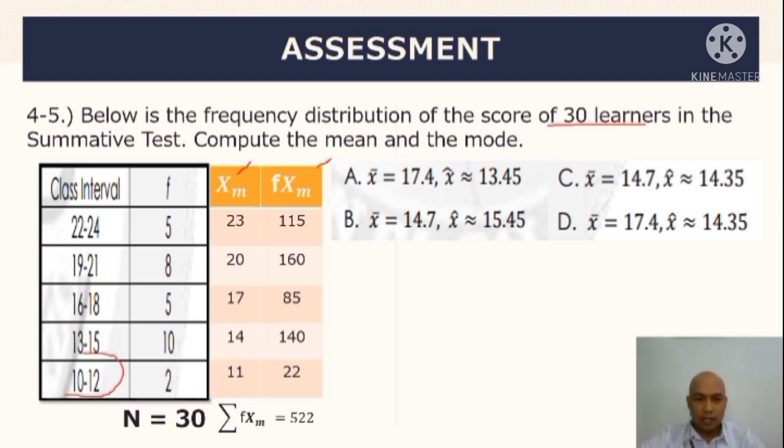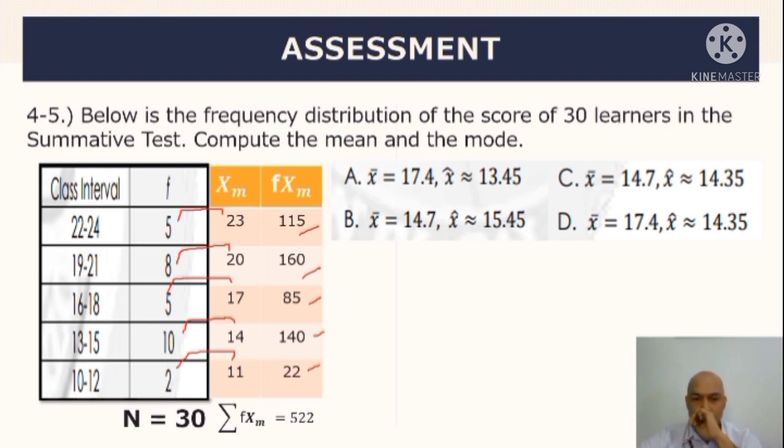So, since ito ay 10, 11, 12, madali na yan. 10, 11, 12, ang pinakagitna mo niya is 11. Hindi mo na kailangan mag-add pa, pero gusto mo, 10 plus 12 magiging 22 divided by 2 is 11. So, tapos dito, since ang i mo dito ay 3, diba? Ang gagawin mo lang dito, 11 plus 3 magiging 14, 14 plus 3, 17, 17 plus 3 is 20, 20 plus 3 magiging 23. Tapos, multiply mo to, 115, multiply mo to 160, multiply natin to 85, multiply natin to 140, multiply natin to magiging 11.